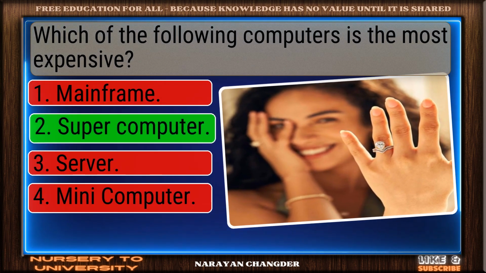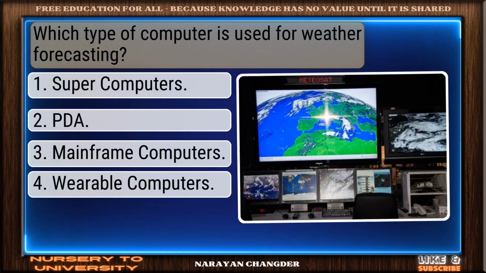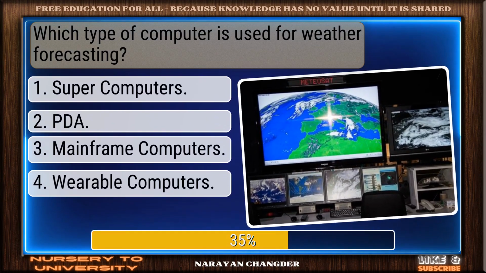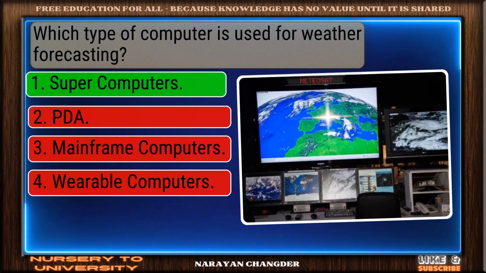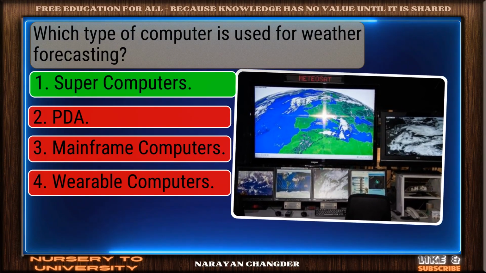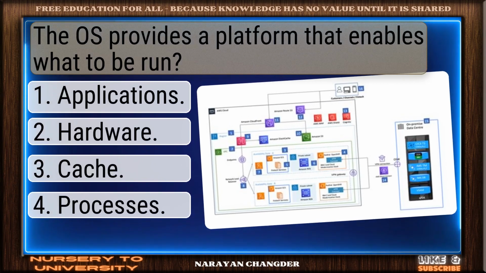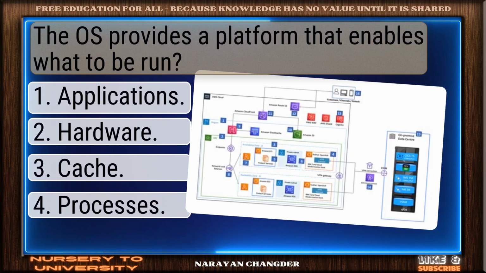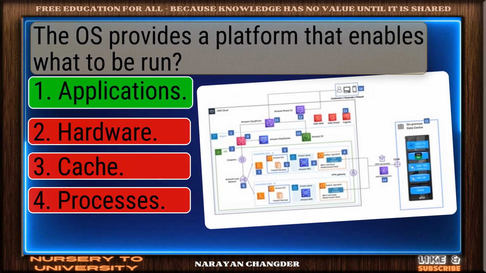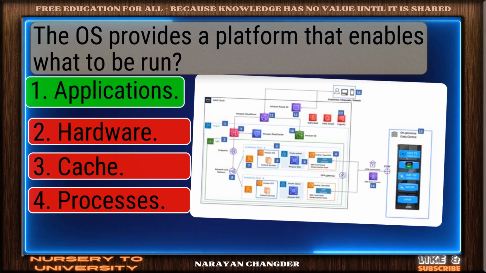Great job. Supercomputer is accurate. Which type of computer is used for weather forecasting? You're right. Supercomputers is correct. The OS provides a platform that enables what to be run? Perfect. Applications is the one.